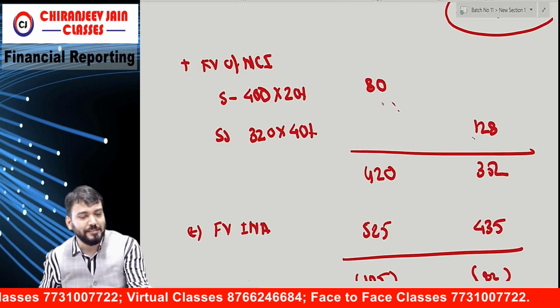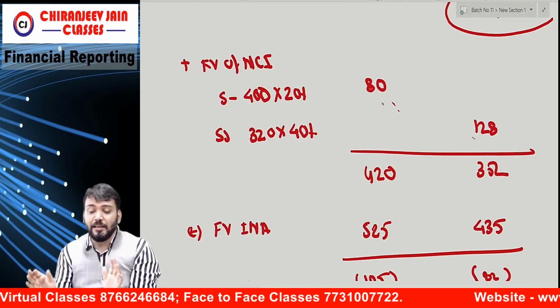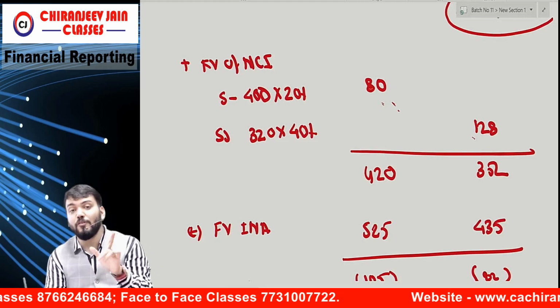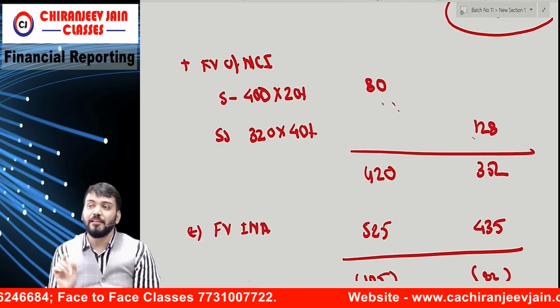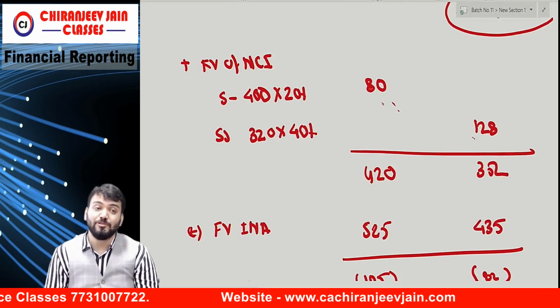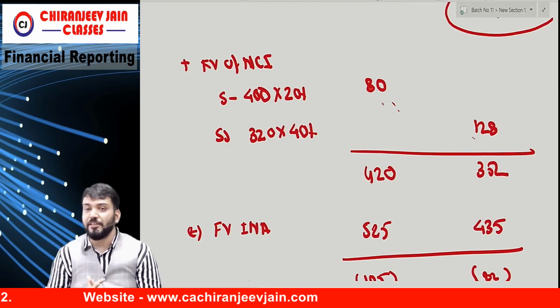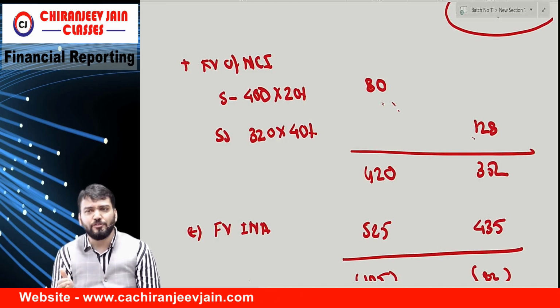ठीक है? So chain holding I have done. So it means I have done all the concept for consolidation. But chapter is not over. Chapter has many other points. Chapter has associate, joint venture, and also has control definition. So I would like to complete that also.